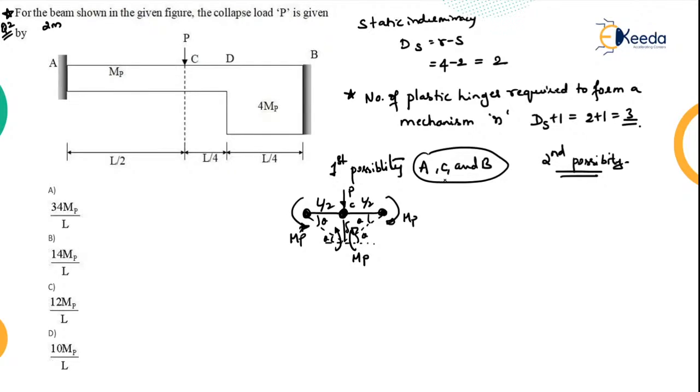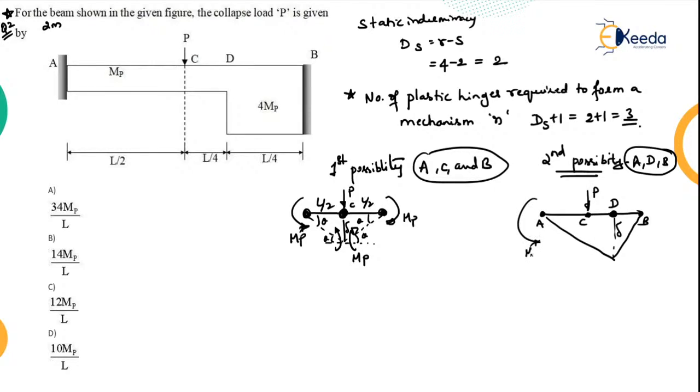In the second instance, maybe my plastic hinge is formed somewhere here. Okay, this is A, this is B as usual, this is C, but this point is D. So here my plastic hinge is formed. So the second possibility is the plastic hinges are formed at A, D and B. Now the load is here, right?